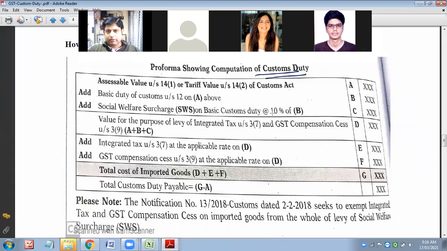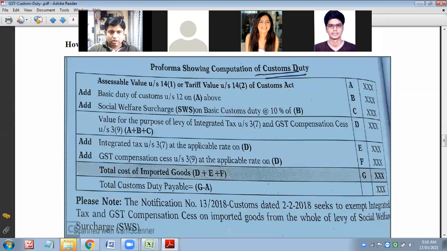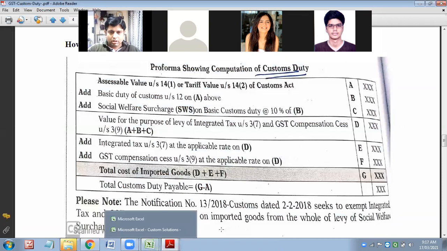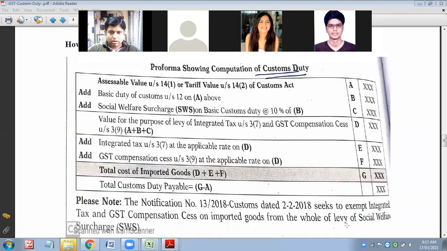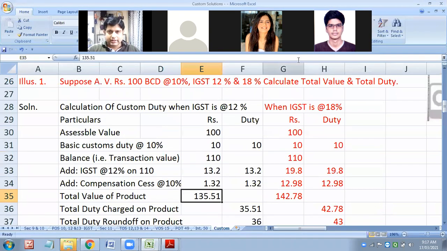SWS is on the basic custom duty you have charged, if at all it comes. In the first question, SWS was not there, so I have not considered SWS on that.